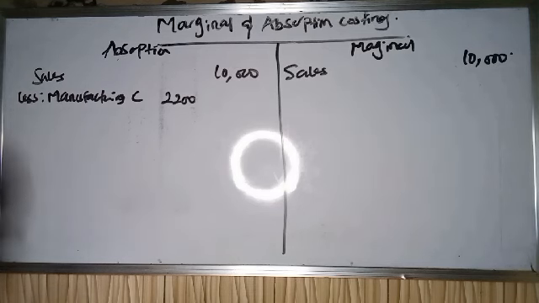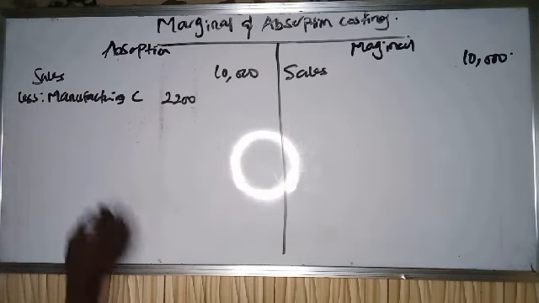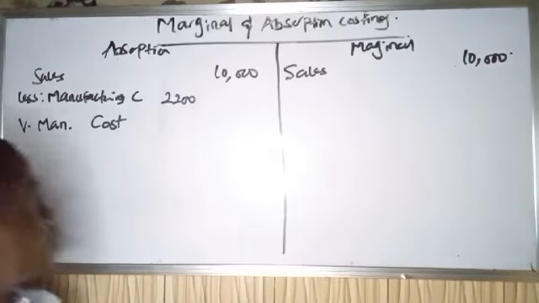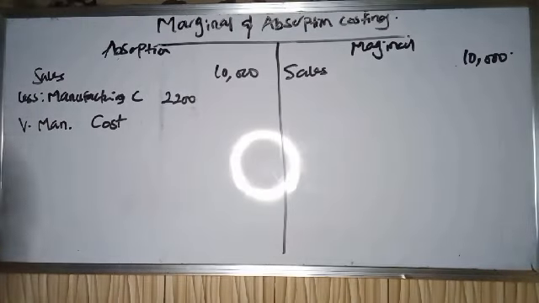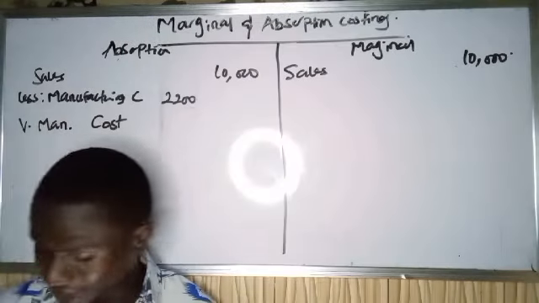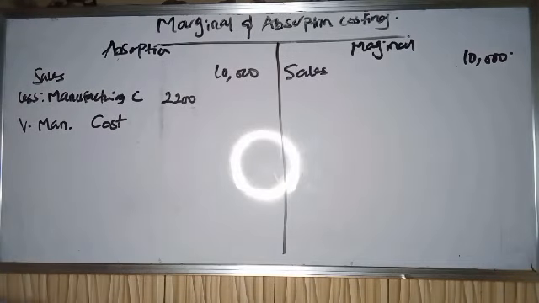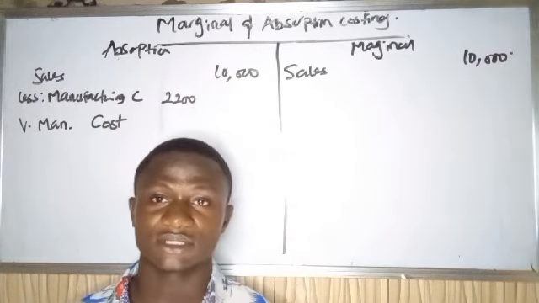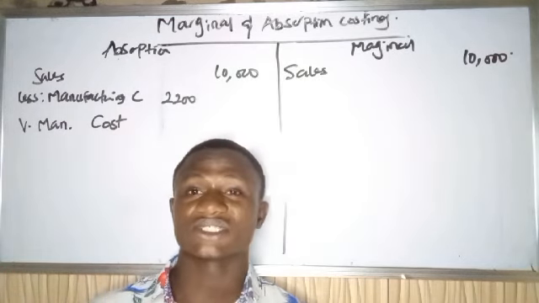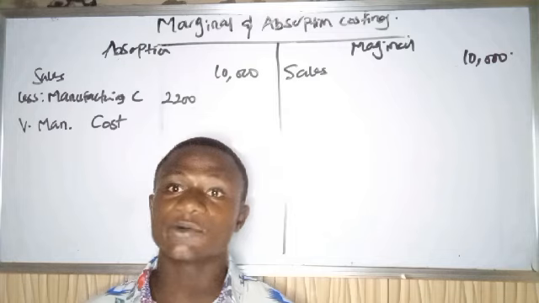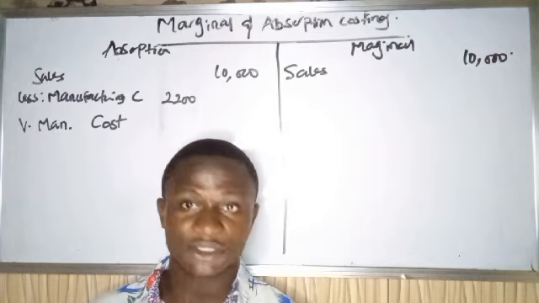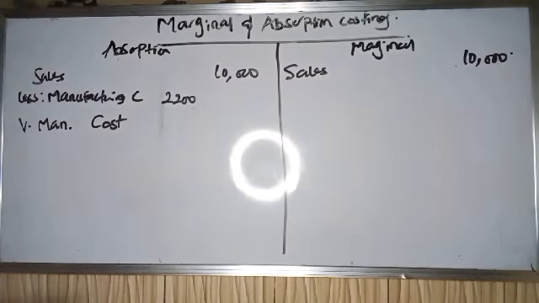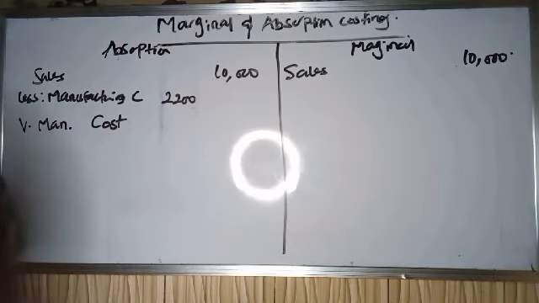And we have variable manufacturing cost, which is 1100 units at 6 naira per unit. How many do we produce? We produce 1100 units. So 1100 times 6 naira will give us 6600.